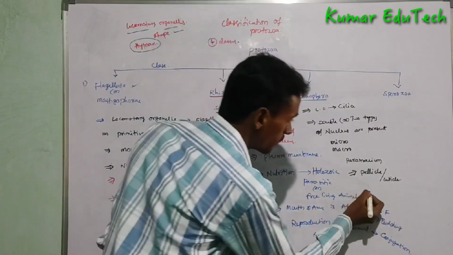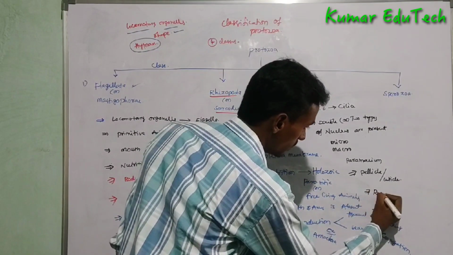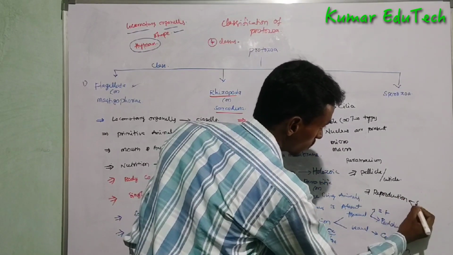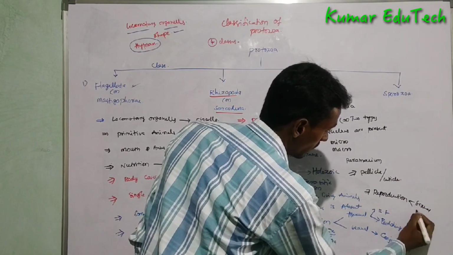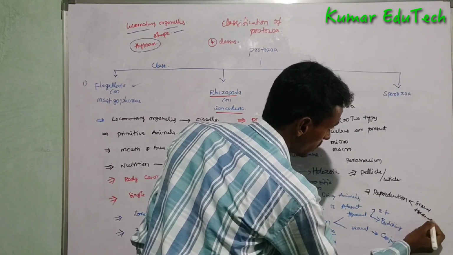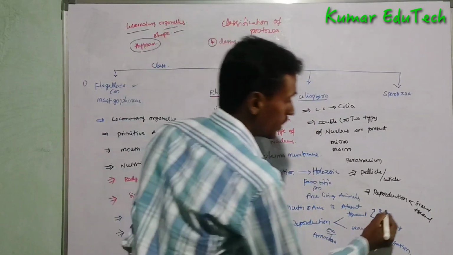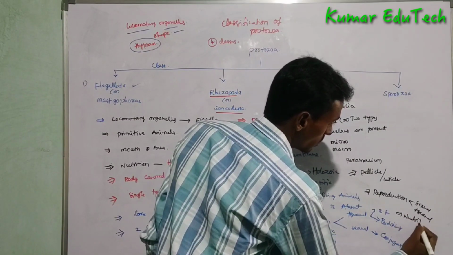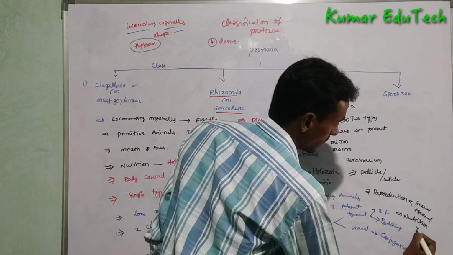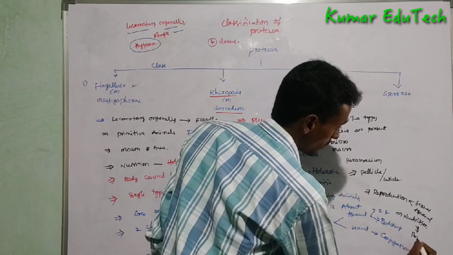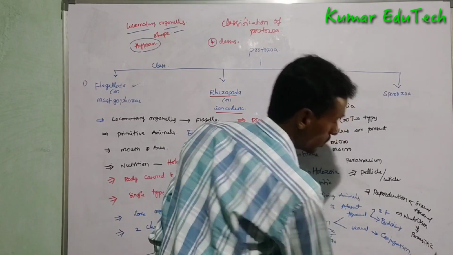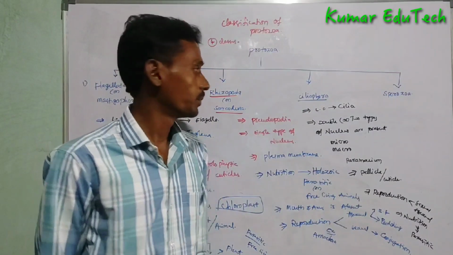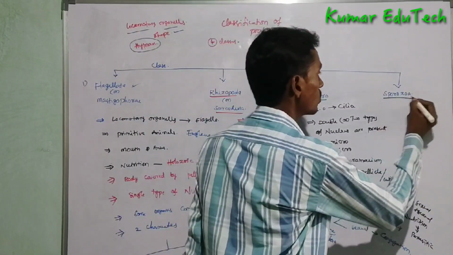And then reproduction is done by sexual reproduction and asexual reproduction. Nutrition is parasitic in Coleophora. The next, Sporozoa.